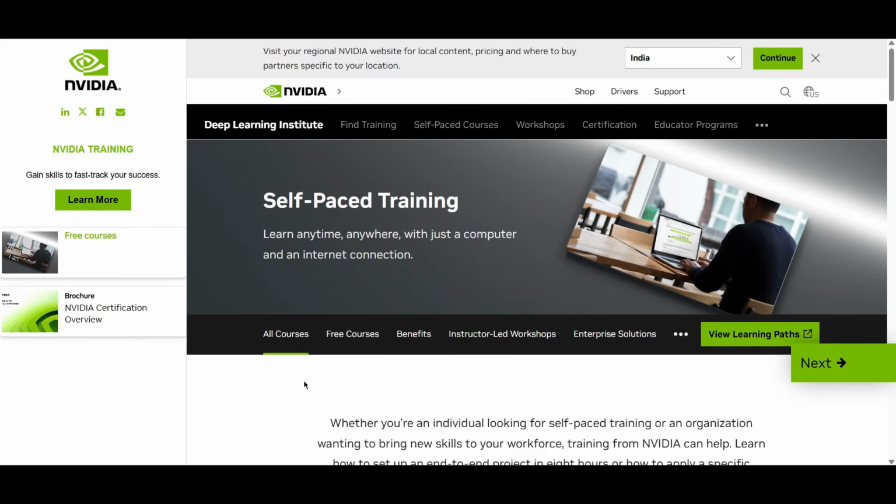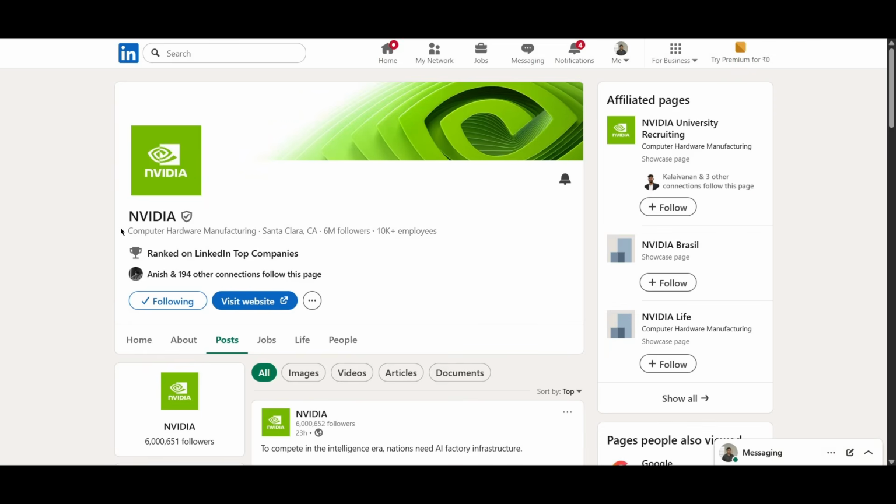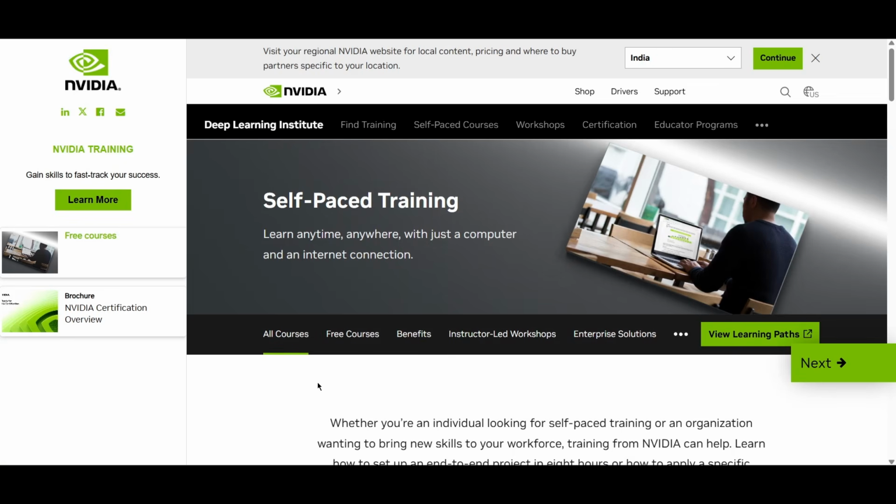So today we are going to see some free courses from NVIDIA. If you want to know what NVIDIA is, it is a computer hardware manufacturing company which has more than 10,000 employees working in this company. You might know, if you have come across many companies, who NVIDIA is. And now let's see all the courses, and also the free courses from NVIDIA.